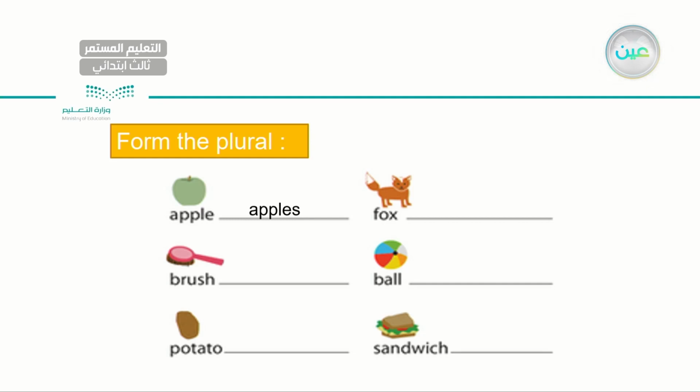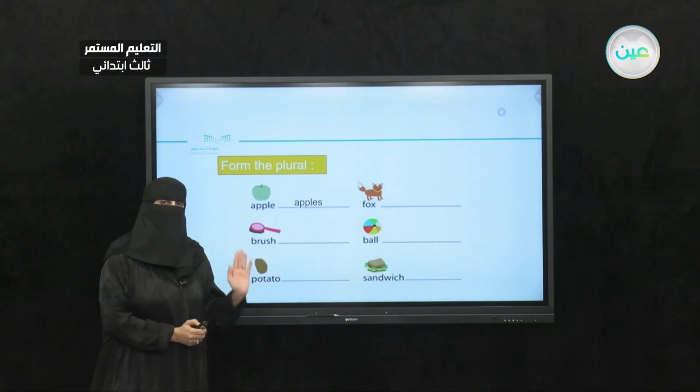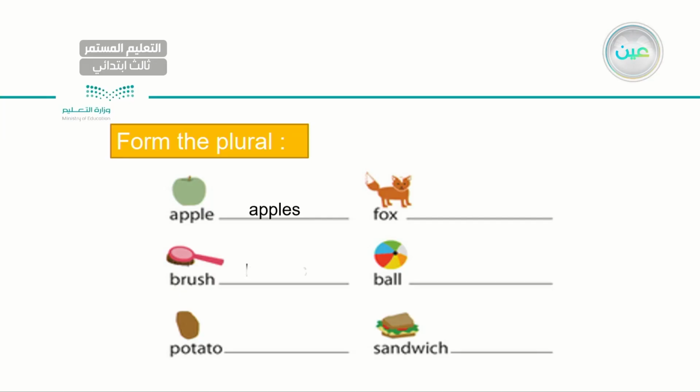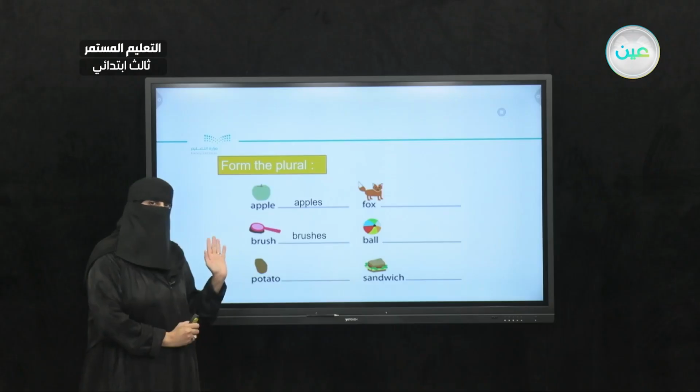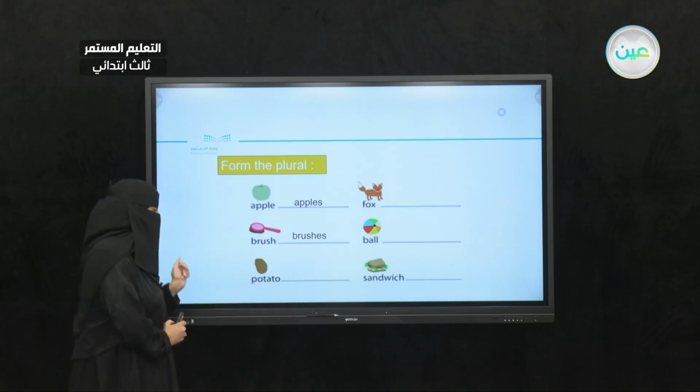So we just add S here. Apple, apples. Now how about brush? Brush ends in S and H. If we have a word that ends in S and H, we need to add ES. Brushes. So brush, brushes. Very good.